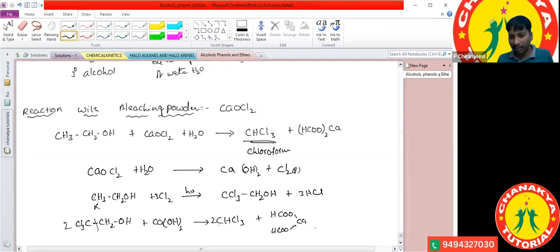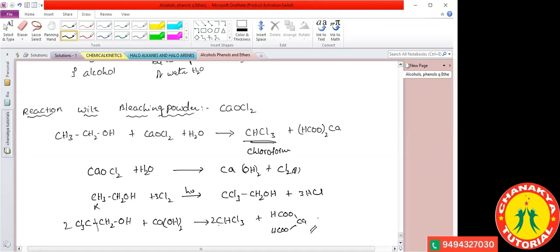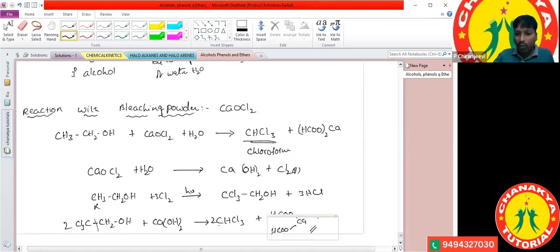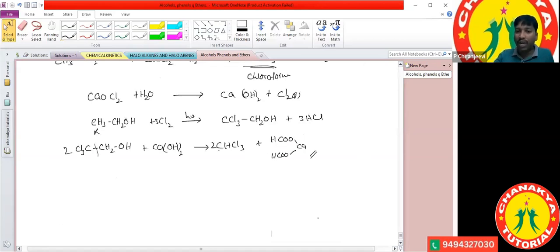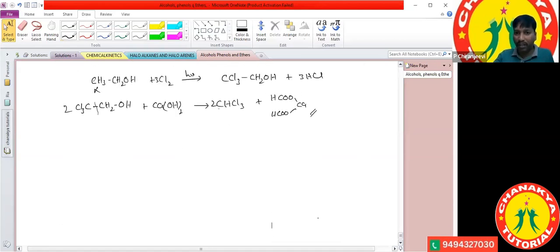Now you got the clarity. Aditi, you got the clarity? Yes, sir. Right. So like that. One more reaction is also there. The chloroform reaction we can generally call the haloform reaction. Iodoform also. Ethanol undergoes the haloform reaction.